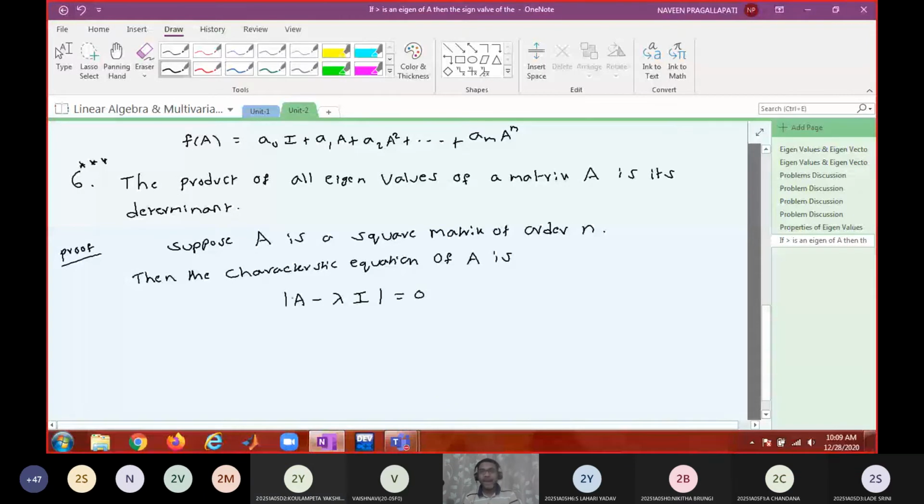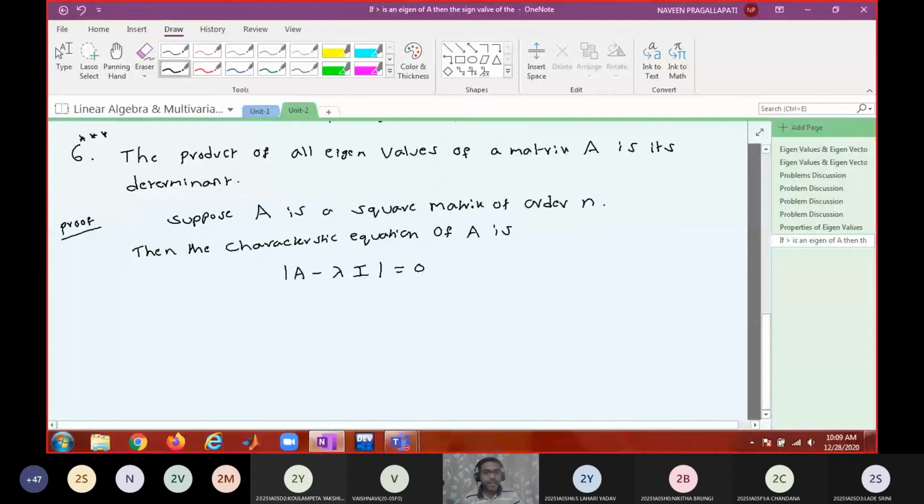A minus lambda I is a matrix. Determinant of A minus lambda I is a number. Is it okay? So determinant of A minus lambda I equal to 0, which is an nth degree polynomial equation in lambda.